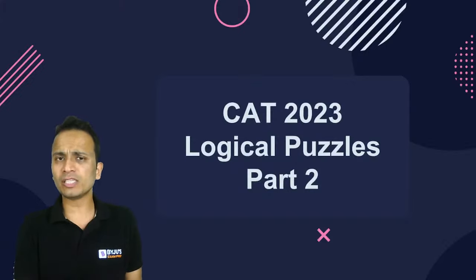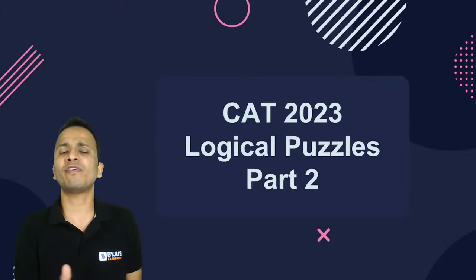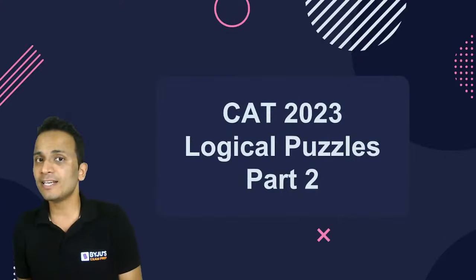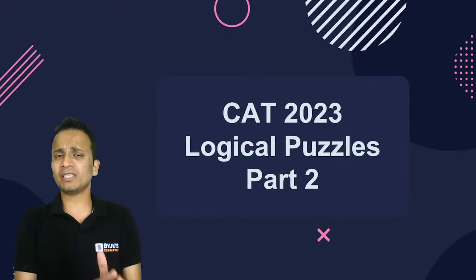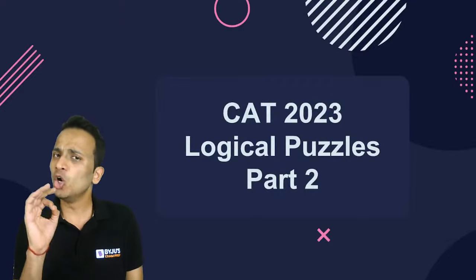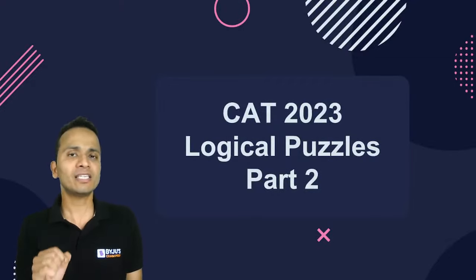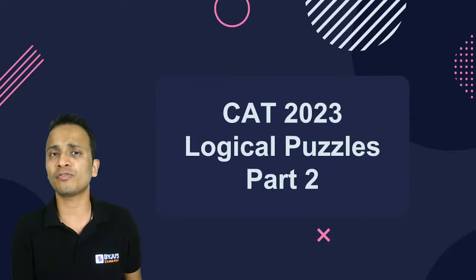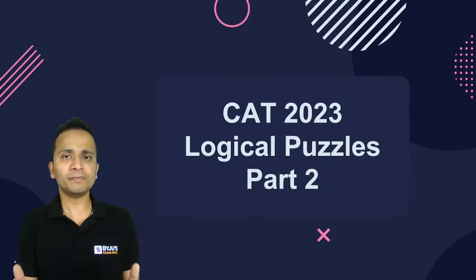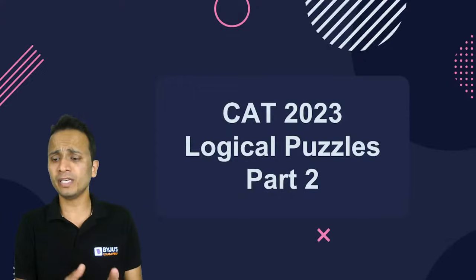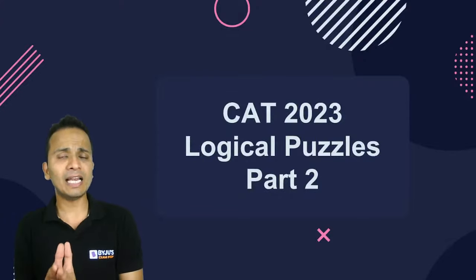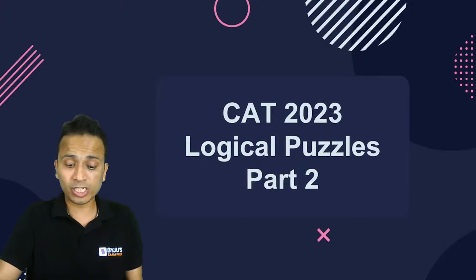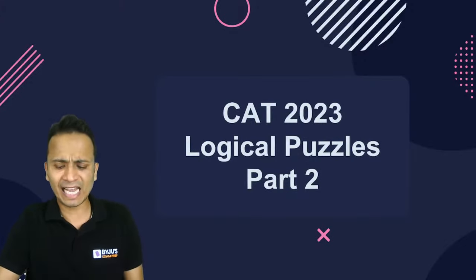Now, in parallel to this series, we are running another series, that is 500 most expected questions in QA, in LRDI, and in VARC. But this is a separate series wherein we'll be looking only at the logical puzzles which have appeared in the previous year papers of CAT, or probably if they have not appeared, then the puzzles that I'll be covering in this session are most expected to appear in the CAT examination.